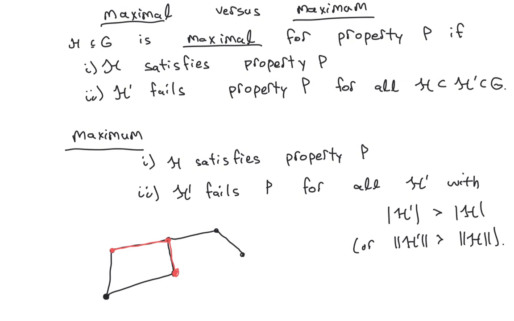So for example, let's look at this graph here and look at the path in red. I claim it's a maximal induced path because if I add any other vertex to the red graph, the new induced subgraph will no longer be a path. If I add this vertex, it's no longer a path because there's a vertex of degree 3. If I add this vertex, I end up with a cycle. However, that is not the maximum length path because it's clear that you could create one that's longer.